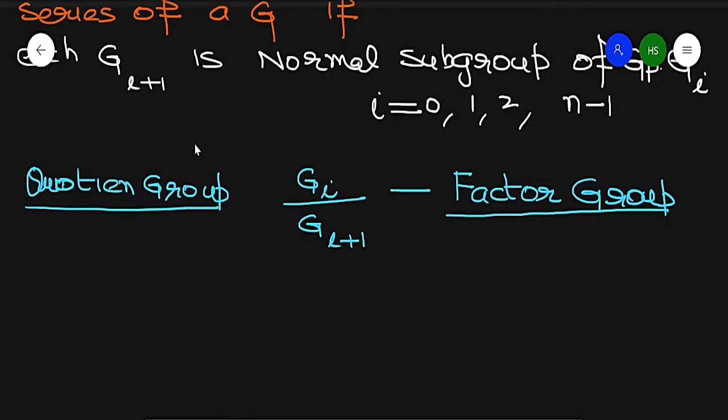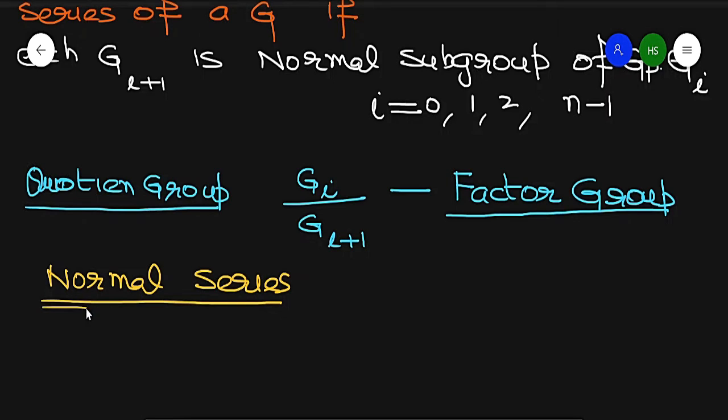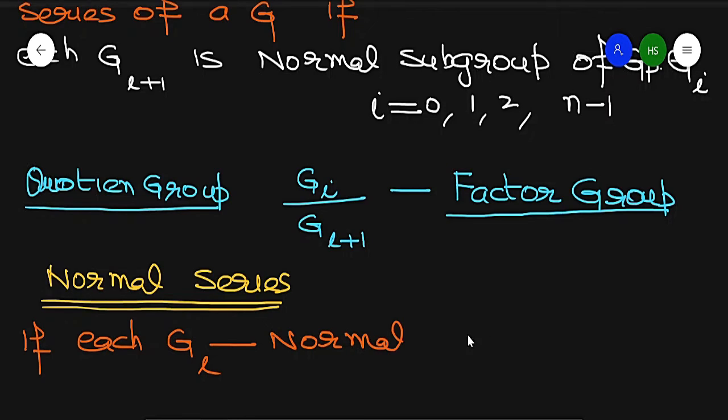So it is a subnormal series, and this series is converted to a normal series if each Gi is a normal subgroup of group G. So in that case, this is called a normal series.